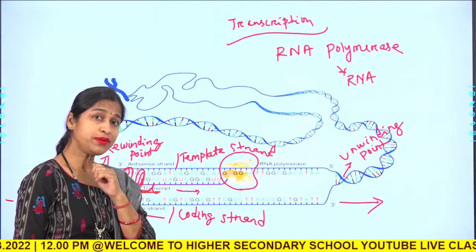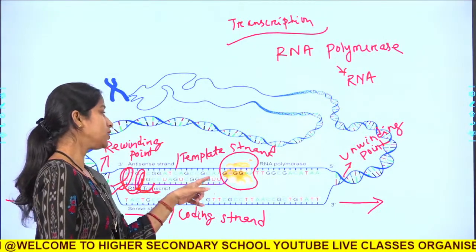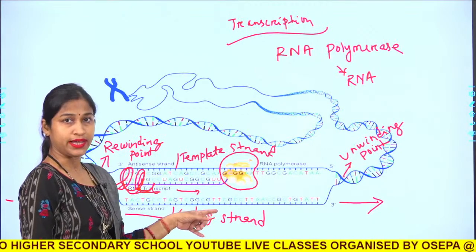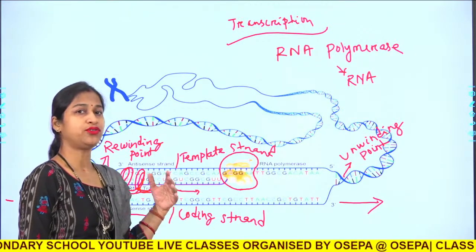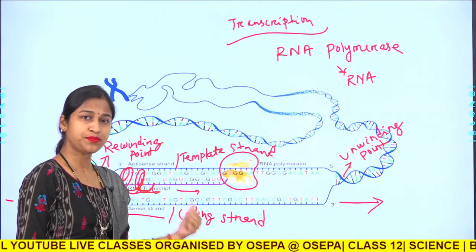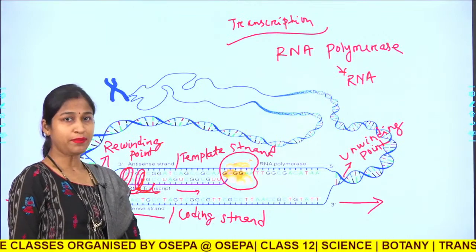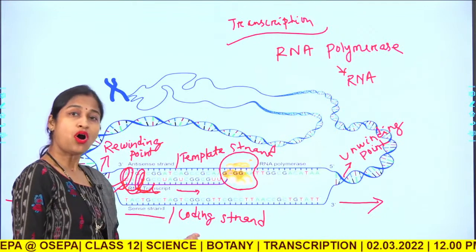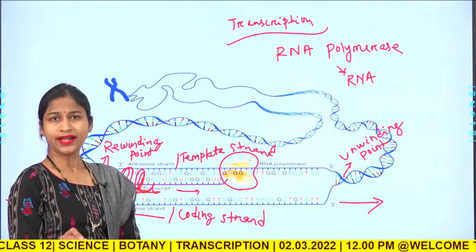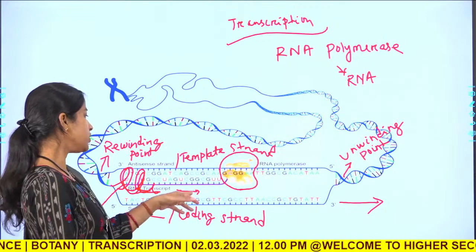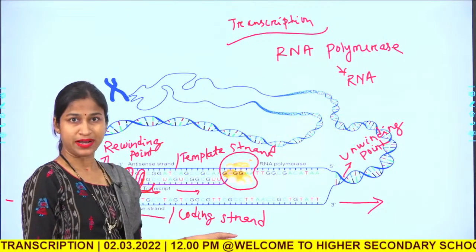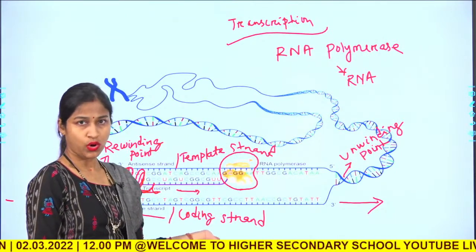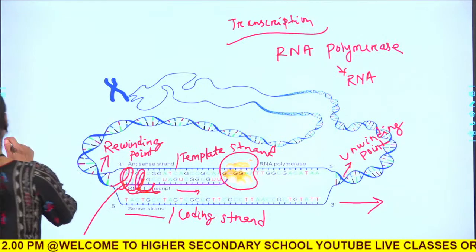There is a coding or sense strand and there is an antisense strand or template strand. The RNA will be synthesized on the template strand only, and the RNA molecules that will be produced in this process of transcription will be an exact copy of the sense strand or the coding strand. The only difference being that all the T molecules will be replaced by U. Why does it happen so?